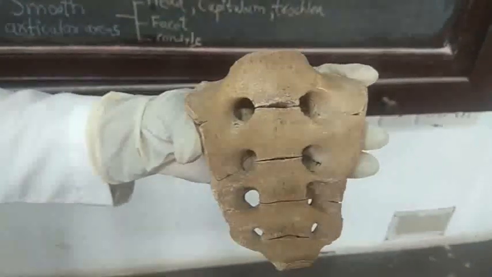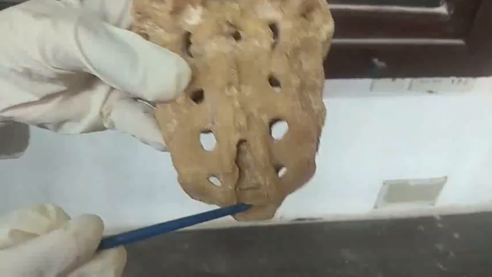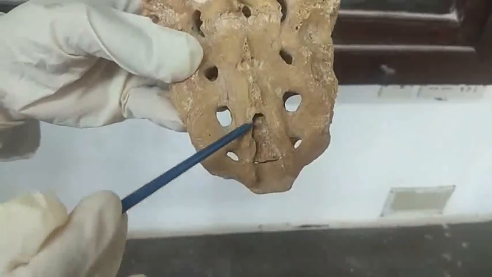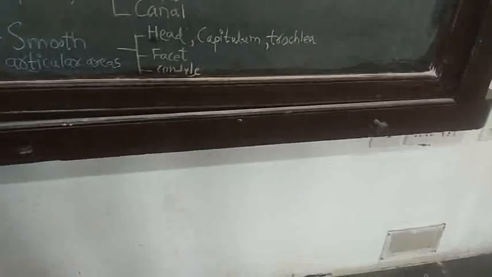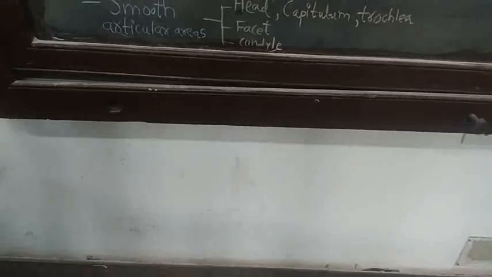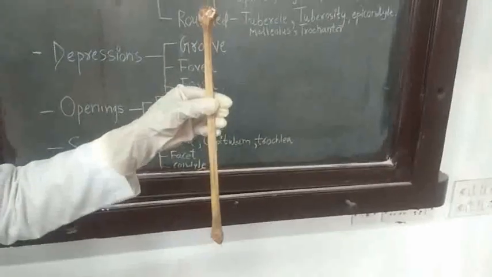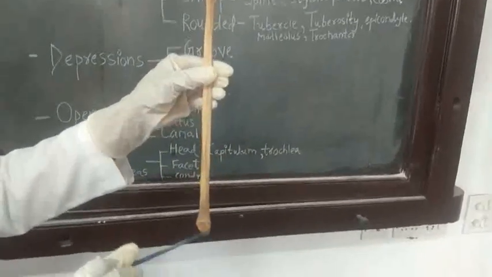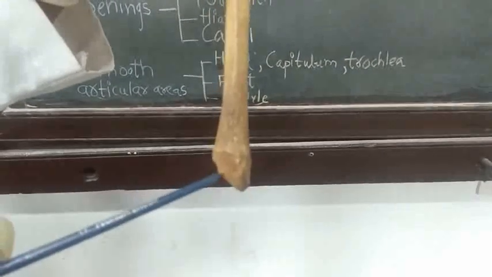This is the sacrum bone. On the dorsal surface of sacrum bone, you can see this one is the hiatus, hiatus of sacrum. This is the fibula bone. At the lower end of the fibula, you can see the malleolus. This is the malleolus of the fibula. Lateral malleolus.